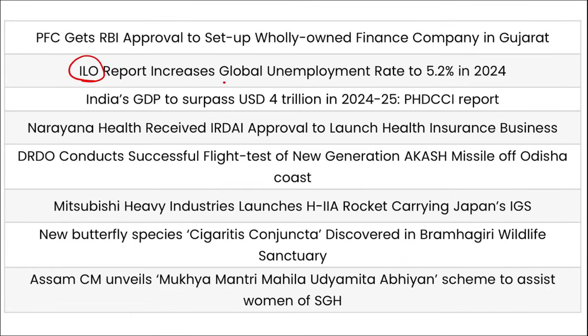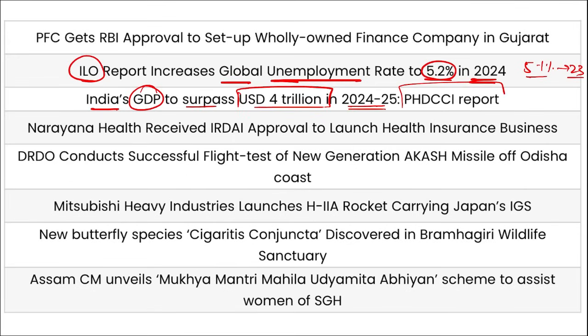Then the ILO report says the global unemployment rate will increase to 5.2% in 2024, and it is currently 5.1% in 2023. Then India's GDP to surpass $4 trillion in 2024-25 as per the PHDCCI report. Narayana Health received IRDAI approval to launch health insurance business.